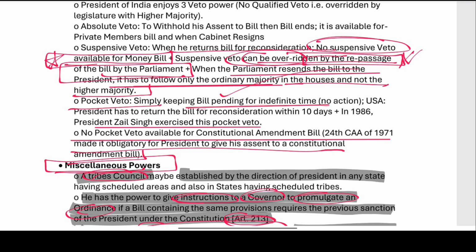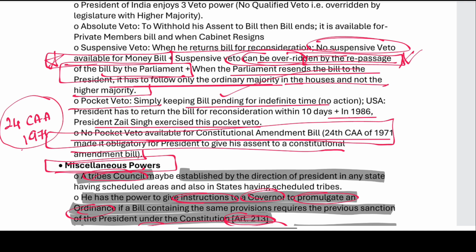Pending the bill for an infinite period: President Zail Singh in 1986 used this pocket veto. Pocket veto is not available for the Constitutional Amendment Bill. The 24th Constitutional Amendment Act of 1971 states that the pocket veto is not available to the president to give his assent to the Constitutional Amendment Bill.